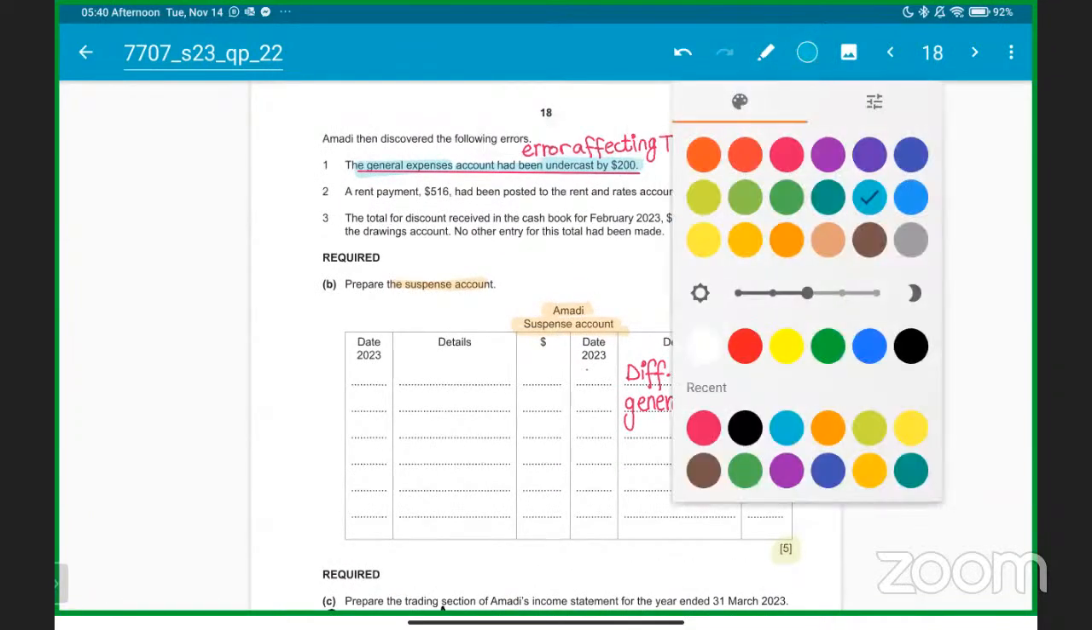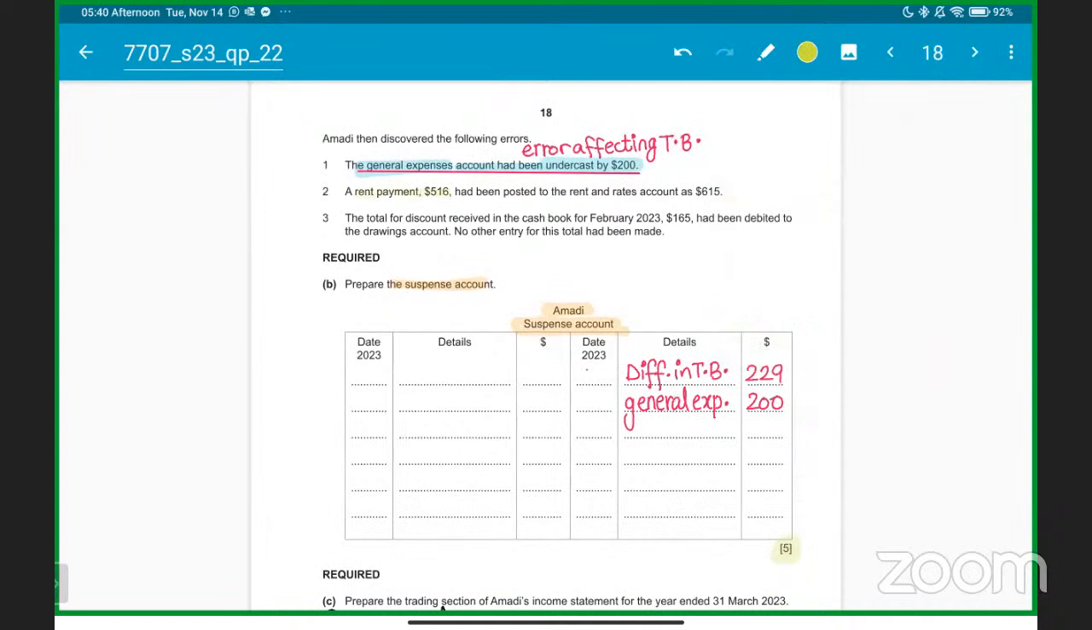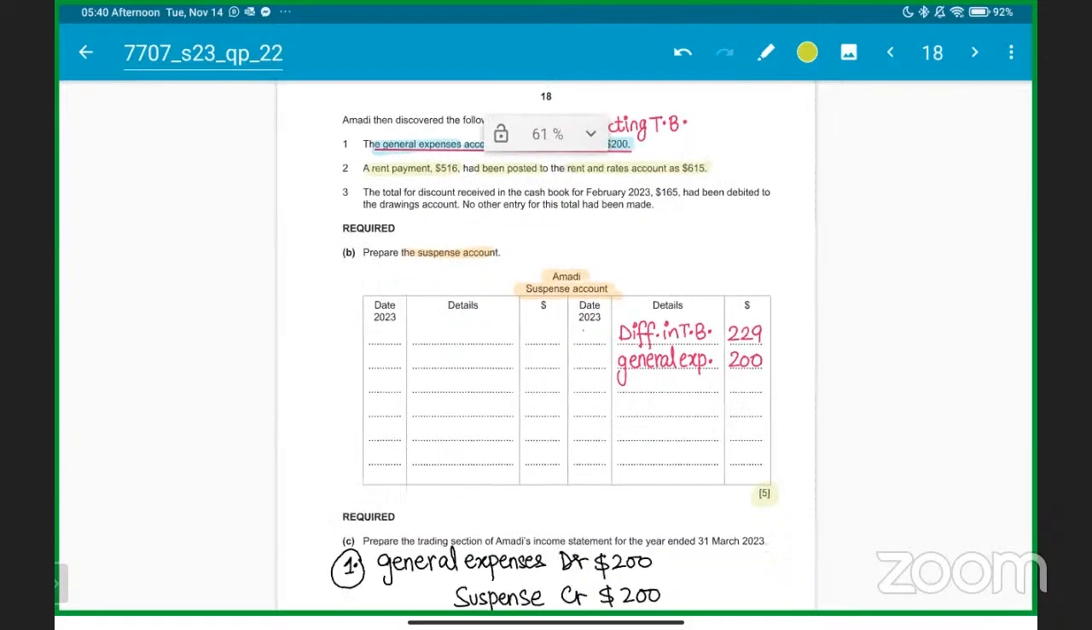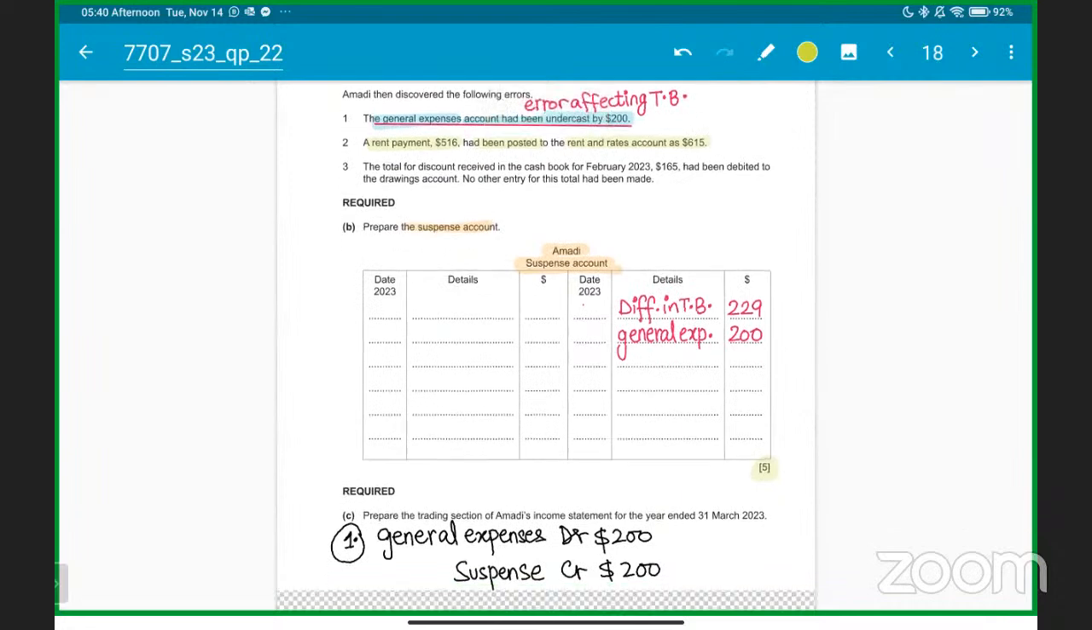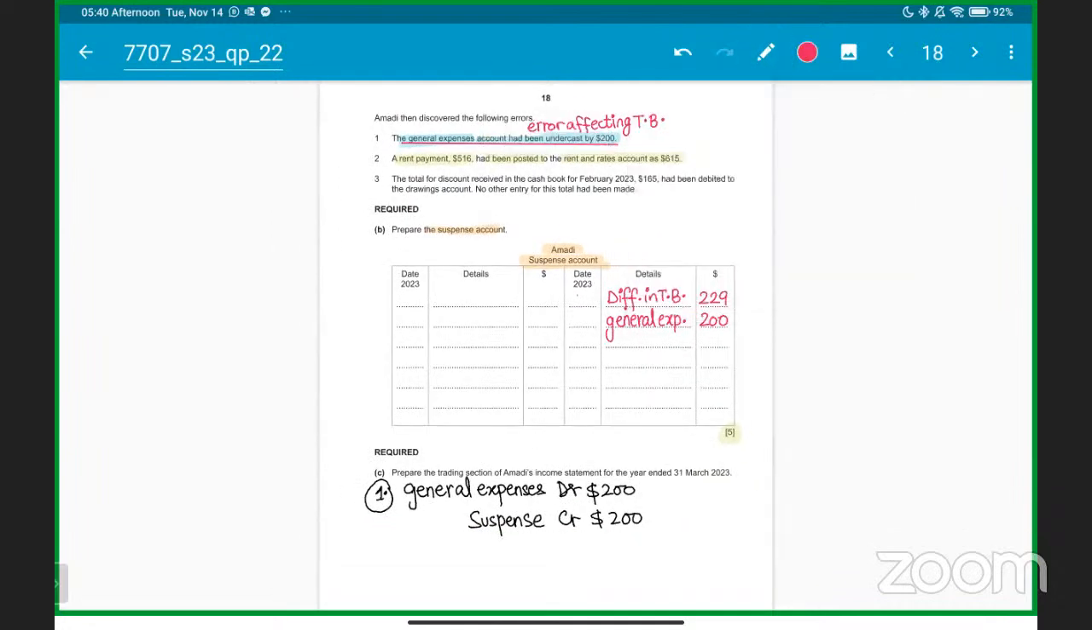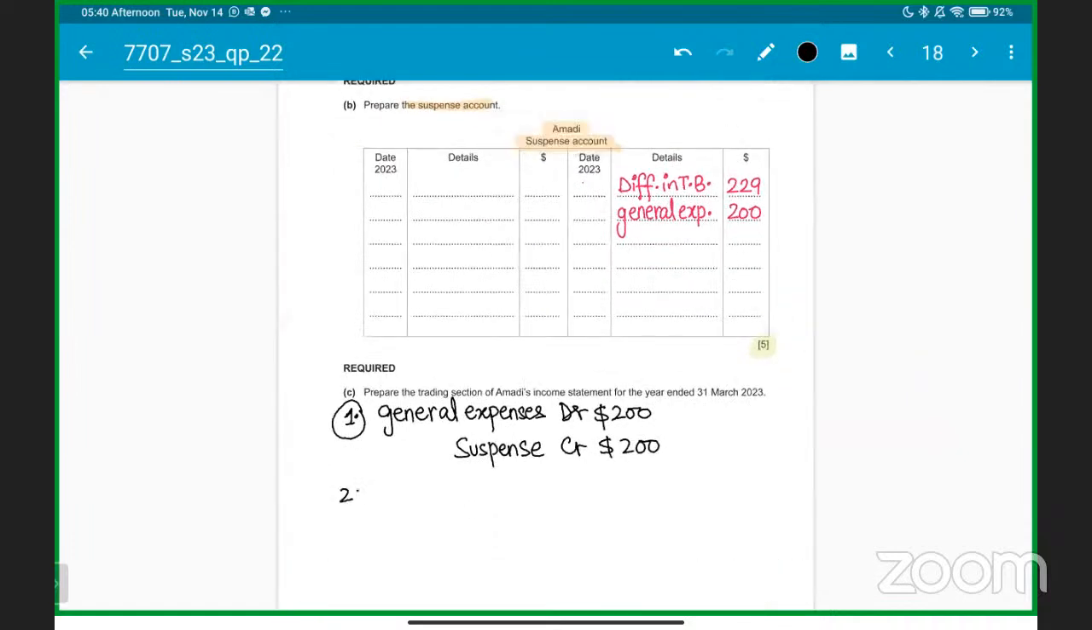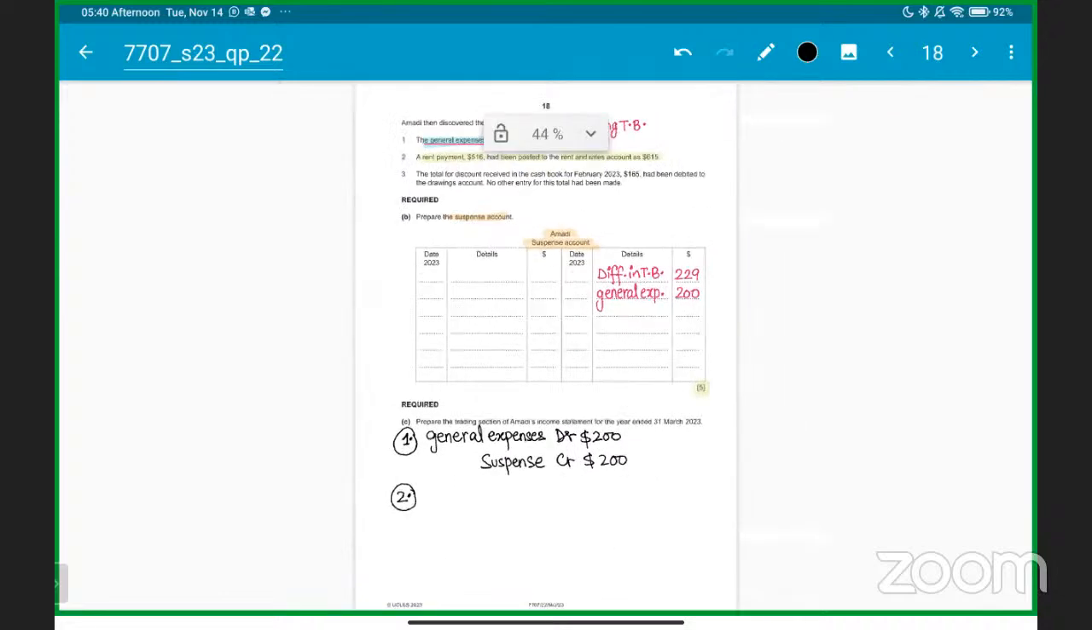Sure, everyone got this? Then we have a rent payment. A rent payment of $516 had been posted to the rents and rates account as 615. Okay, so error number 1 is done. Let's talk about error number 2. Any questions on error number 1? Can I get a response quickly? Everyone got it? Error number 1. Okay, yes, sir.